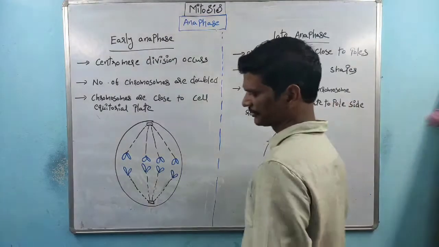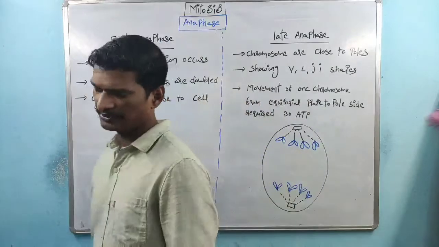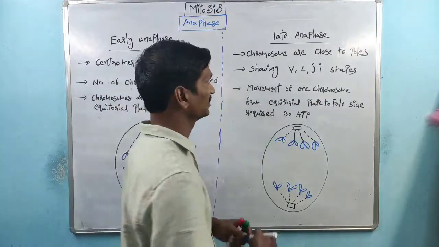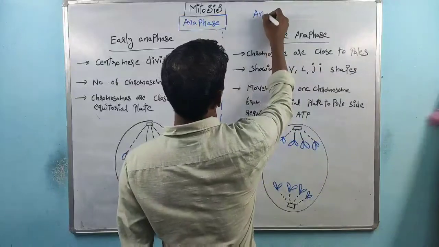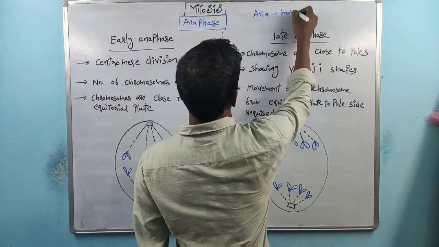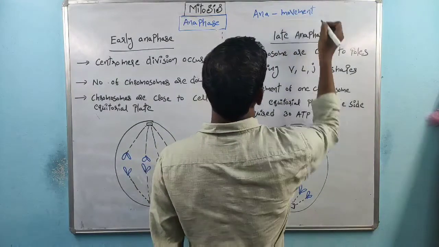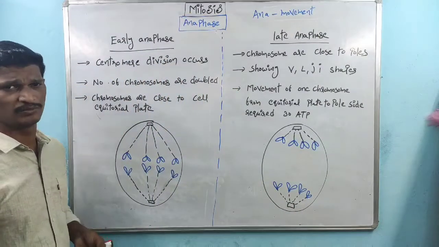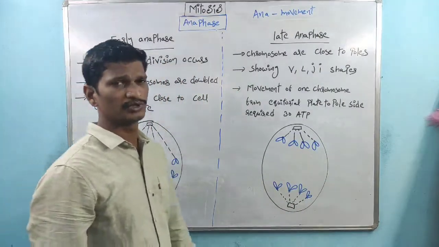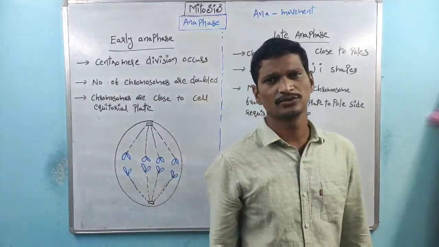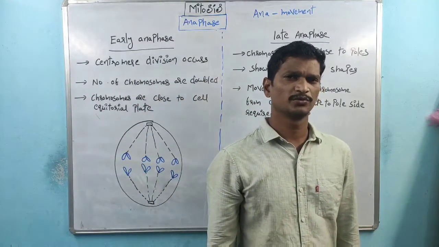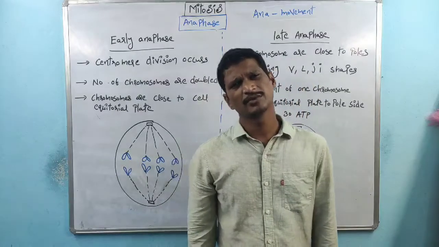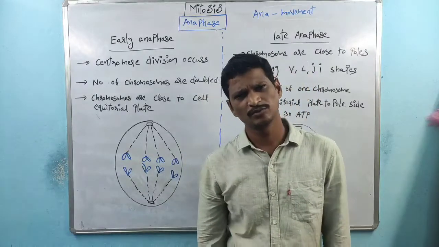Coming to the next phase, anaphase. After the metaphase, the next phase in karyokinesis is the anaphase. Here, ana indicates movement. So which one is moving? Chromosomes are moving. Here chromosomes are moving from the cell center to opposite poles. That is nothing but a pulling process.